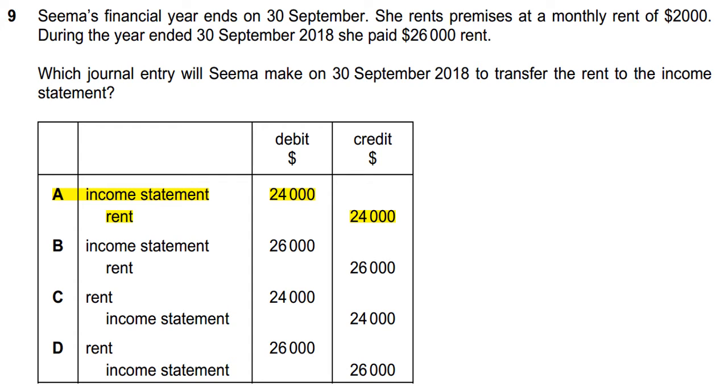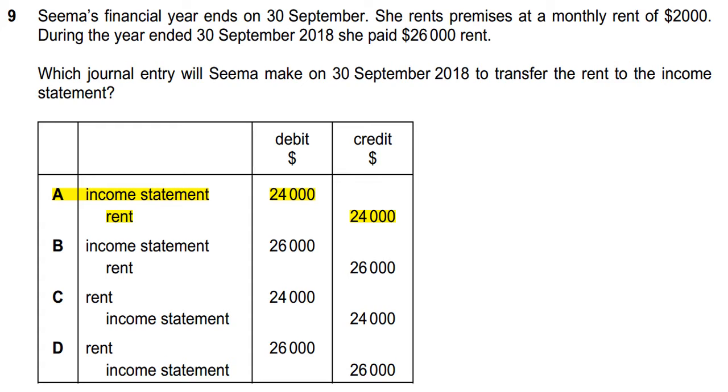And number 9: Seema's financial year ends on 30th September. She rents premises at a monthly rent of $2,000. During the year ended 30th September 2018, she paid $26,000 rent. Which journal entry will Seema make on 30th September 2018 to transfer the rent to the income statement?